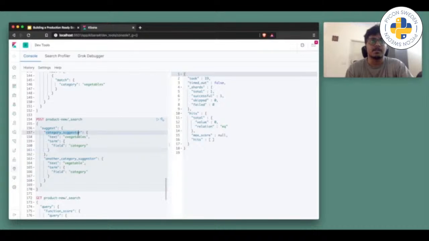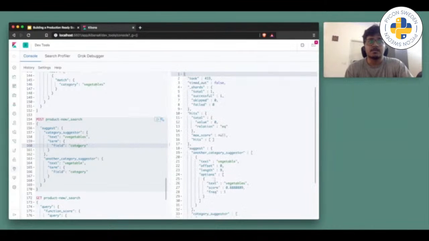We can use the suggest feature from Elasticsearch. I've created one category suggester, and here I've defined incorrect text. It can be more than one also. And there is another category suggester for when the user just queries vegetable instead of vegetables, a difference of a single S at the end. So let's see how this works.